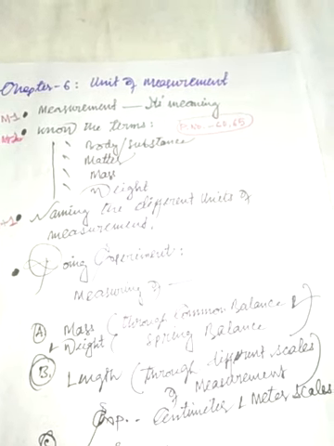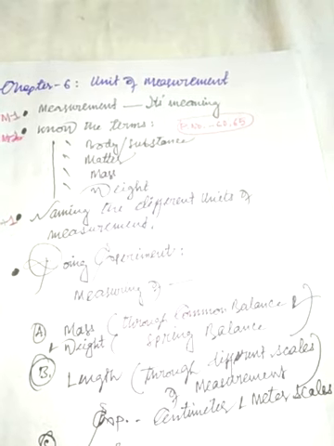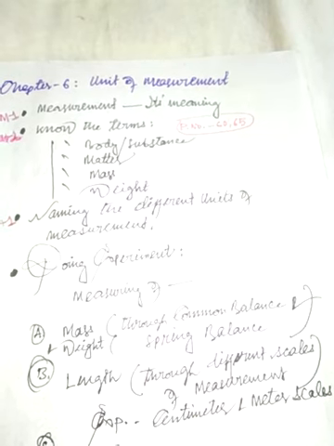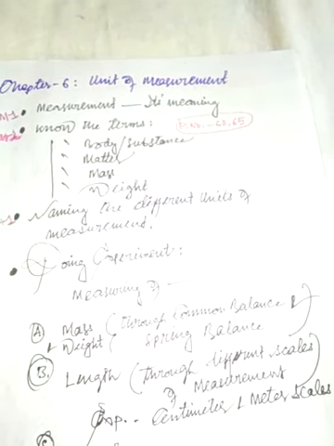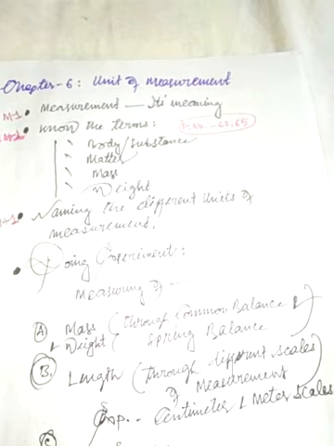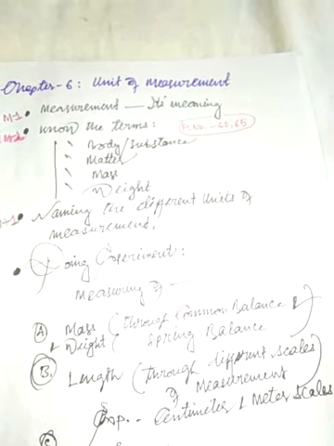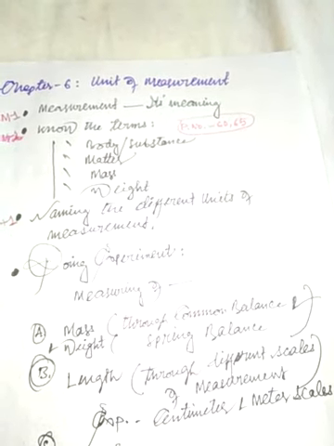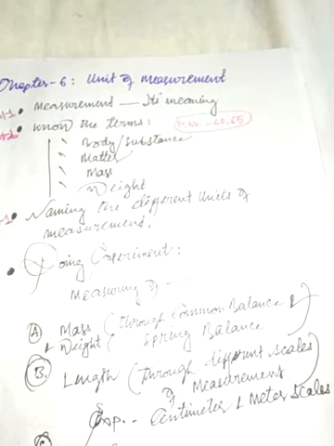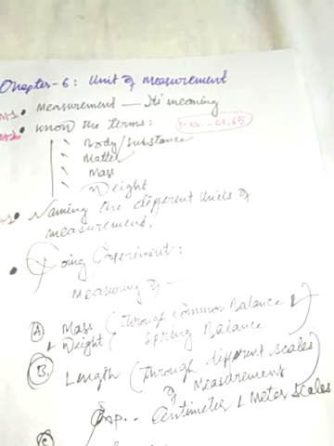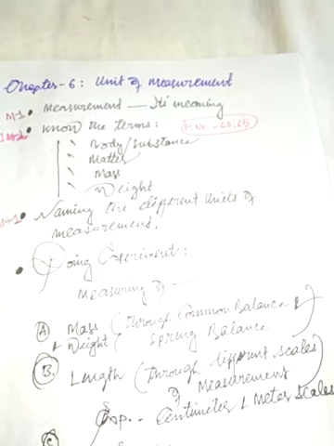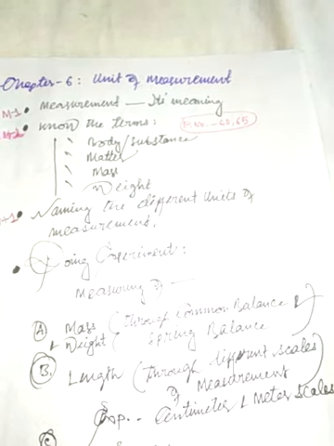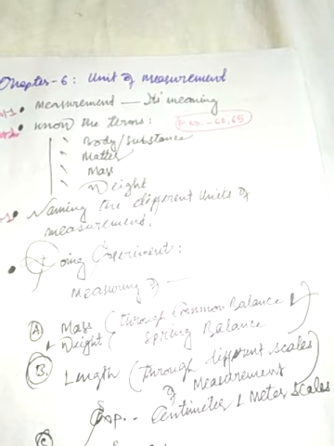The subject science. Today I will discuss chapter number 6, unit of measurement. This chapter belongs to the physical science, and physical science is the branch of physics that deals with the knowledge of matter, or the things that we are visualizing around us.